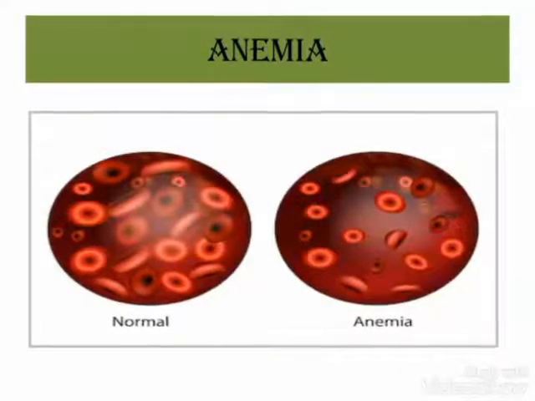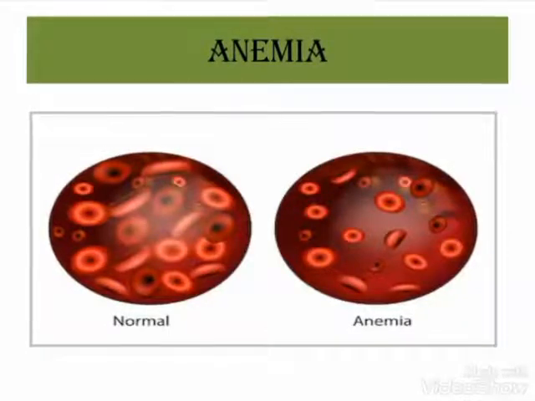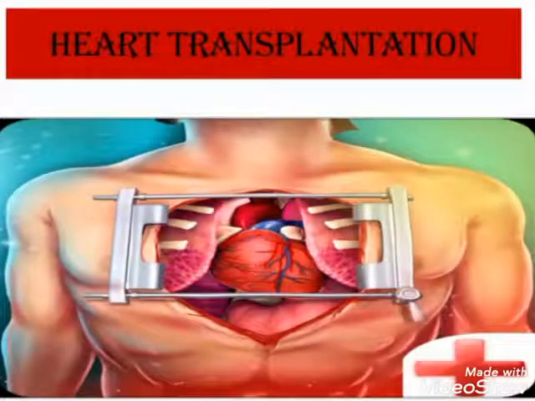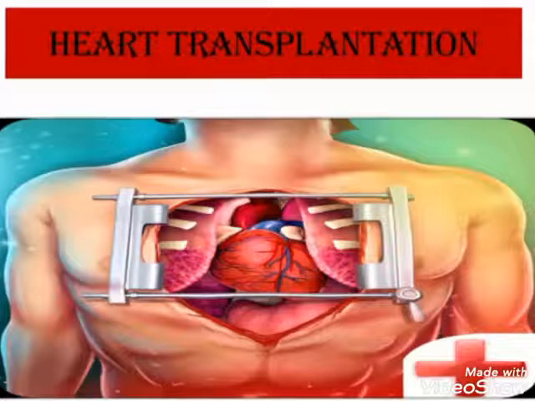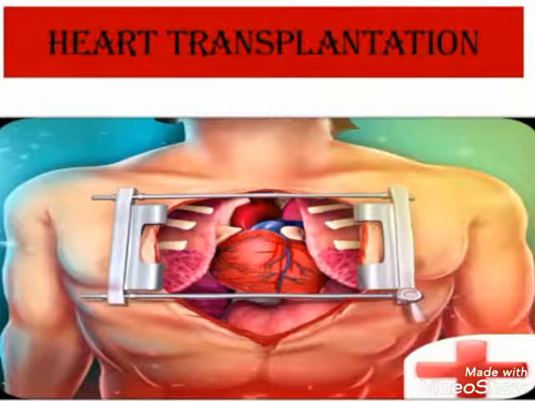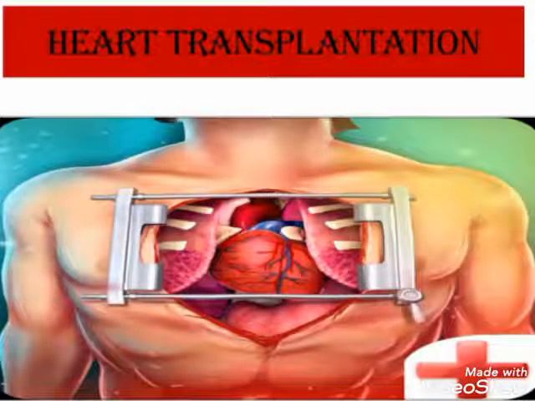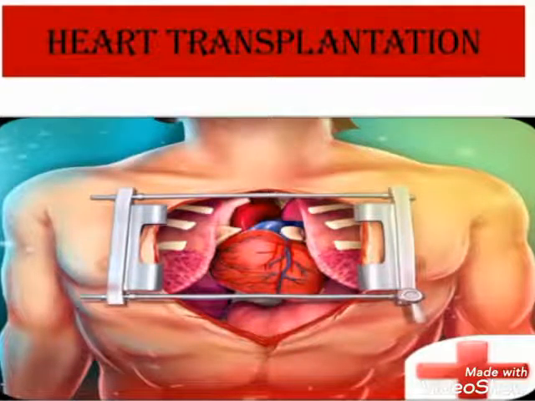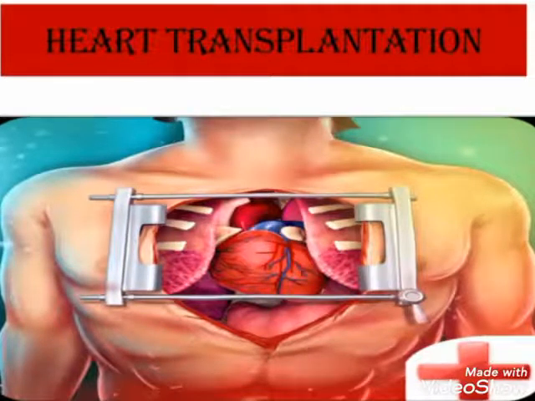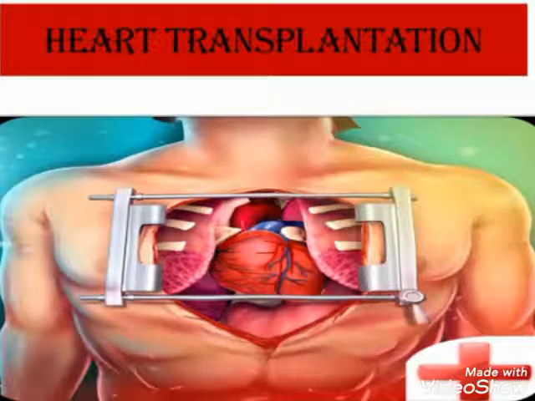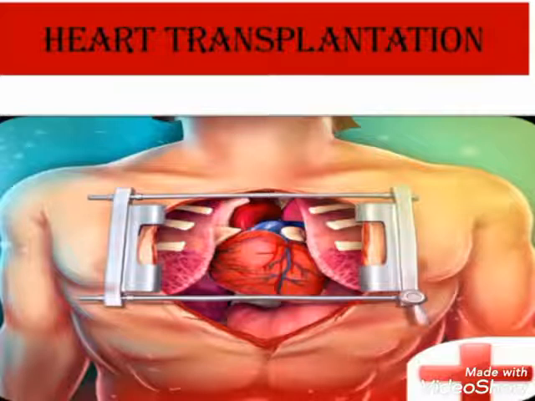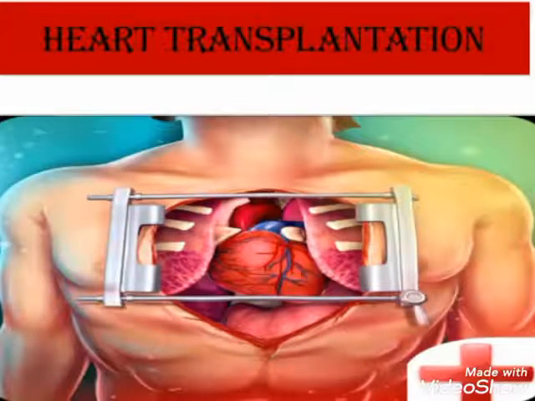Now, students, it's time to discuss the possible treatments of this disease. One is organ transplantation. Artificial tissues and heart transplantation are advanced treatments for heart problems. However, they are opted for patients with serious heart damage or when other medicines or surgeries are ineffective. Heart transplantation involves the removal of a damaged heart from the patient's body and implanting a healthy heart from a donor whose heart is working but the person is clinically dead. So students, it's all about the transportation of nutrients and the circulatory system in the human body.